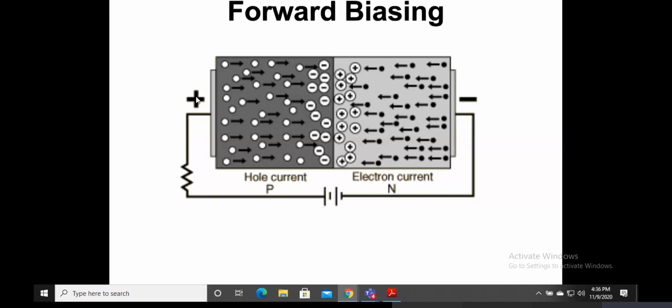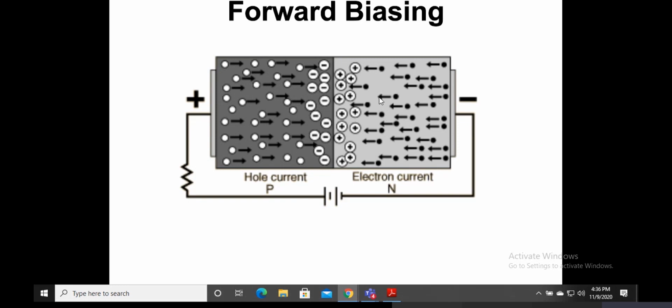Now, why is there a plus here? We know there is a plus here because in my p-type, my charge carrier is my holes, which is positive charged. And here, why is there a negative sign? I know in my n-type, my charge carrier is electron. All right. So a forward biasing is when you connect the positive terminal of the battery to the p-type and you connect the negative terminal of the battery to the n-type.